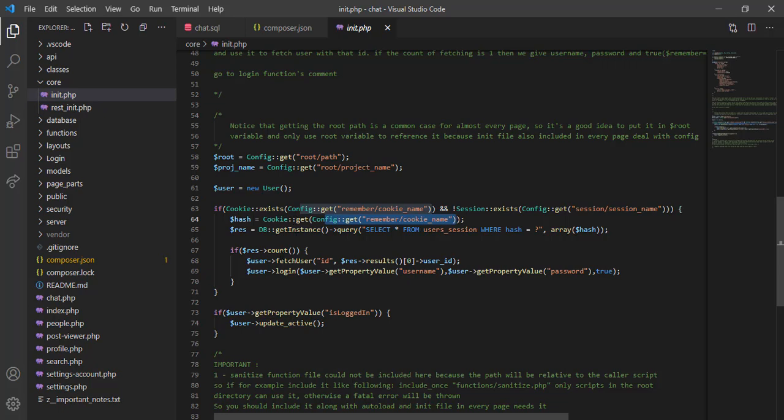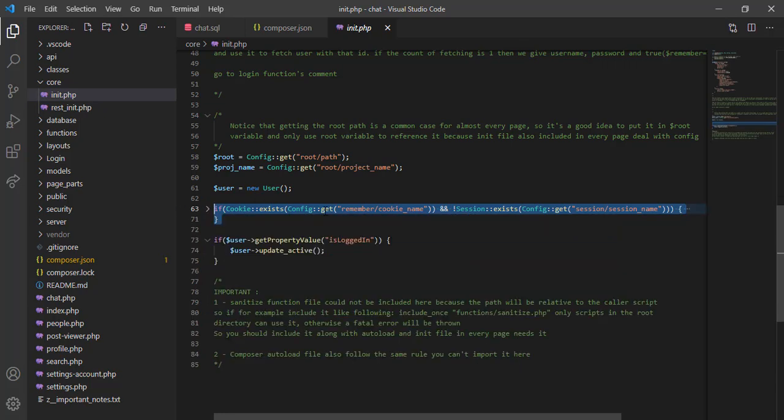If they match, which is if we have more than one row, we fetch the user and we log in with the username and password. So basically if this is logged in is true, we update that. We're gonna talk about all of these later, but for now just make sure that this if statement is for remember me. Now we create the user.